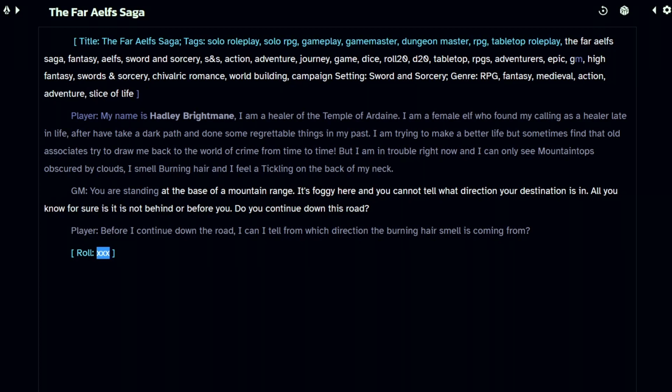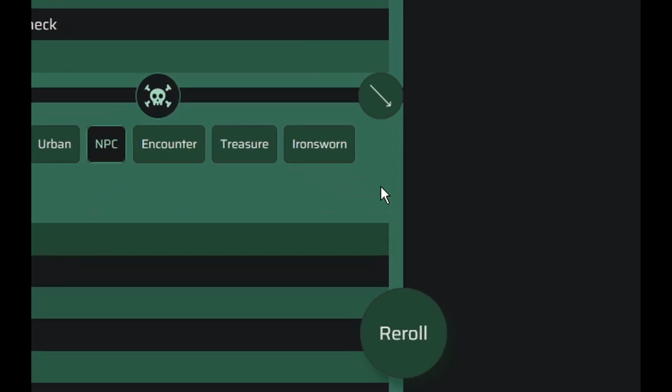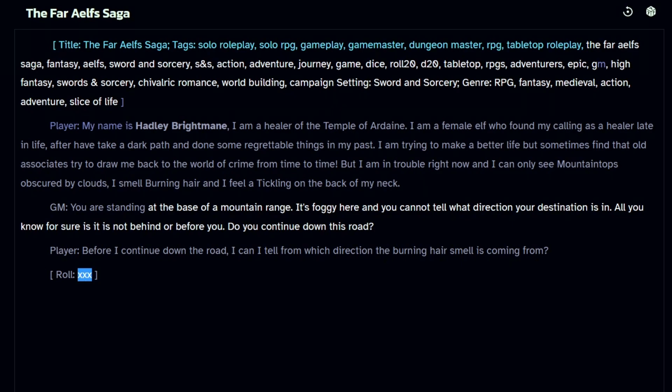Now, we're going to decide which direction the burning hair is coming from and indicate that to the AI, and then see what it does with that information. Directions can be determined here on the GM's apprentice. I'm going to roll. And it seems like the direction is coming from my right. I could also use this to indicate cardinal directions like east. I'm going to put in my right and see if it comes up with a cardinal direction on its own.